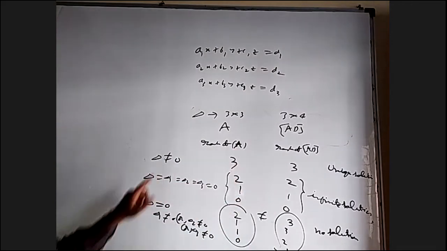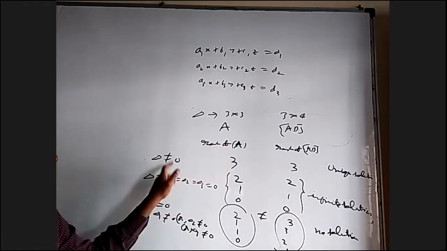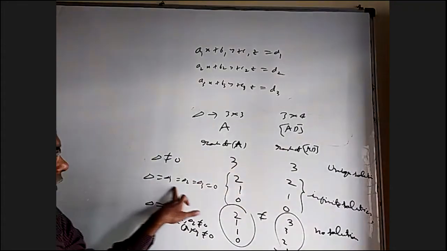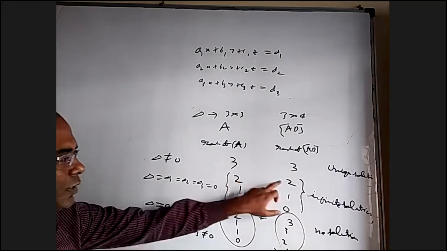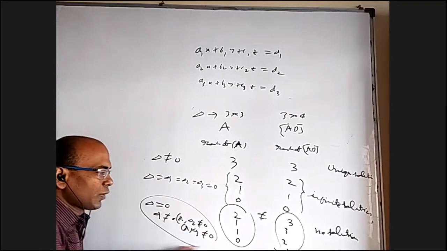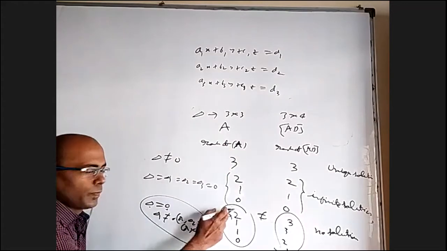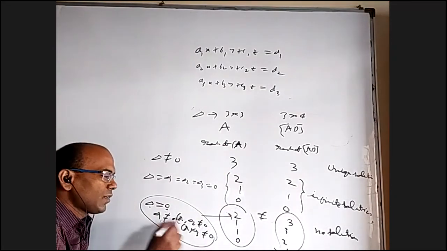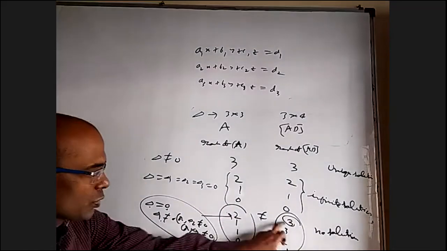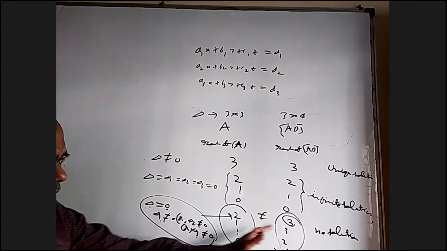So first of all, when delta is not equal to 0, you know this rank is 3 because there is a 3 by 3 matrix whose det is non-zero, means rank 3. And that is also there in this, so that rank is also 3. And all 3 by 3 dets are 0. Both ranks are 2, or both ranks are 1, or both ranks are 0. This basically can cover only this, not other cases. Because when delta is 0, this rank may be 2 or 1. But among delta 1, delta 2, delta 3, one of them is non-zero. Because of that rank is 3. So 2, 3 or 1, 3 can be covered here, but not 1, 2 or 0, 1. And the ranks are different.